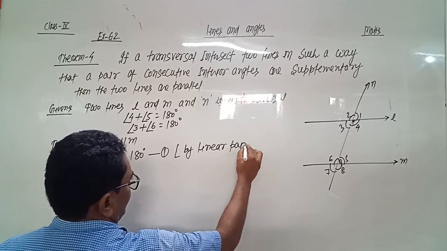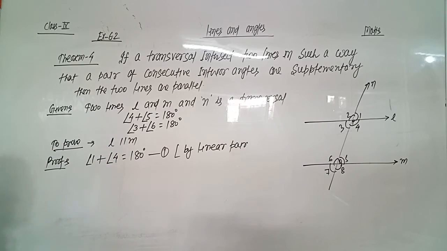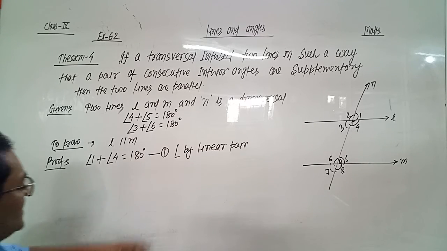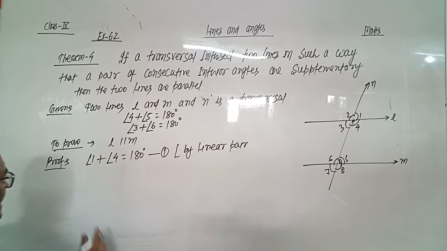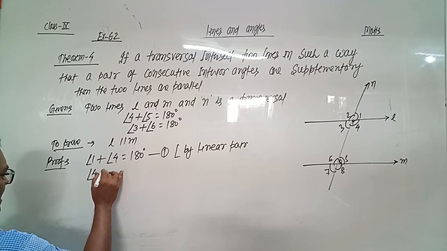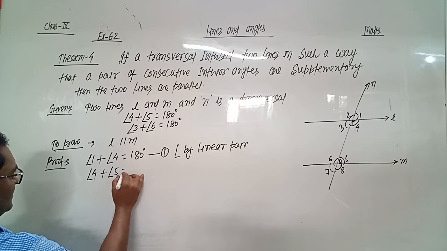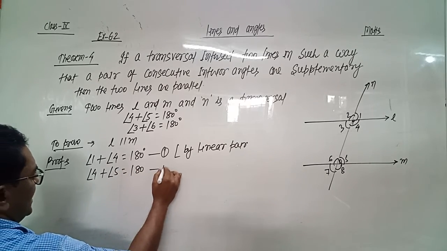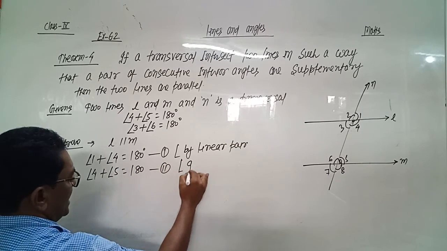And also we are given angle 4 plus angle 5 equals 180 degree. This we have given.